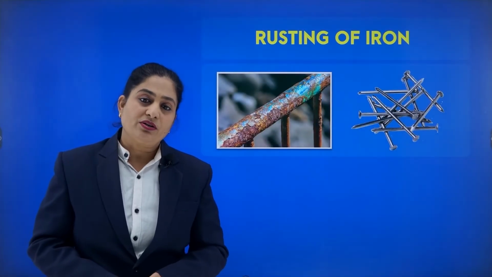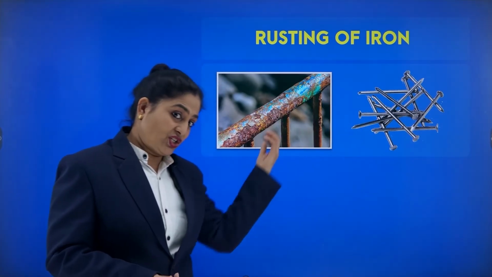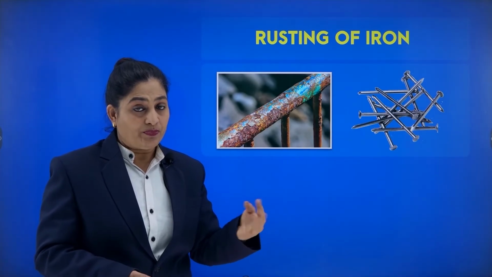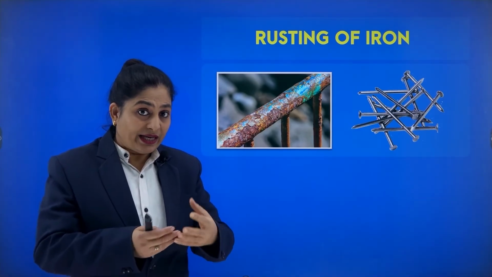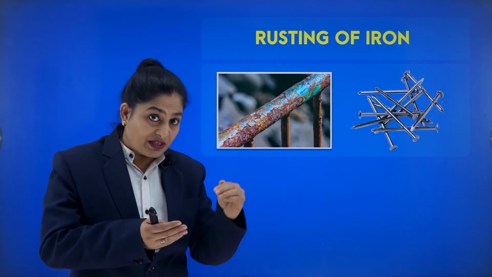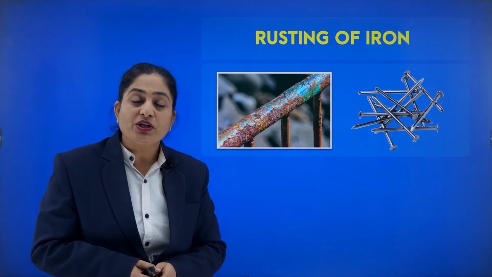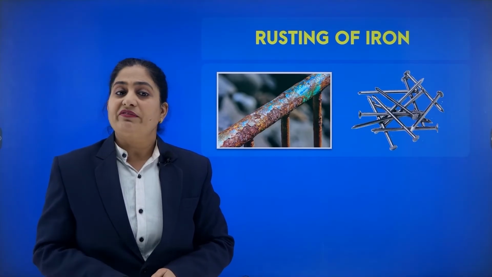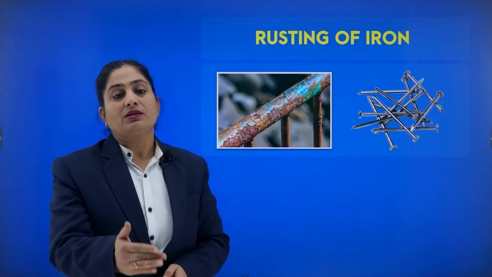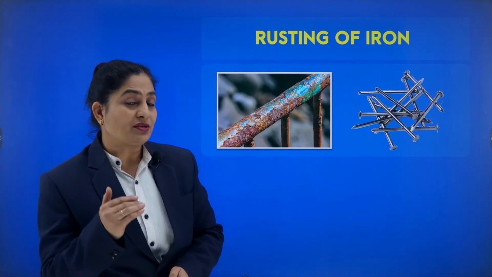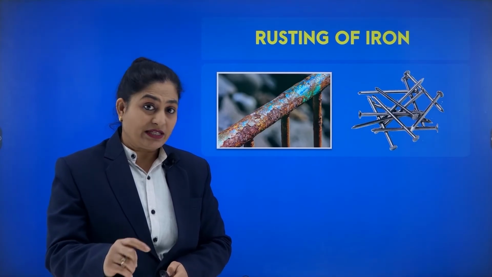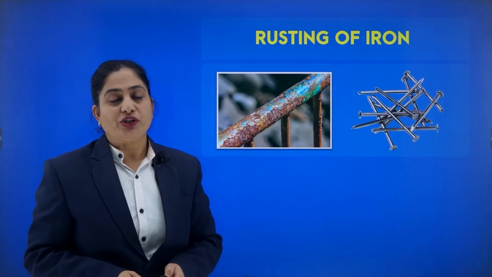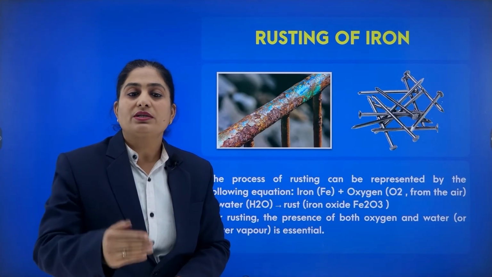So when we talk about rusting of iron, a good iron substance may change into something unwanted and undesirable that harms the surface of the metal. Day by day its surface is deteriorating and it goes off. That means its life is reduced just because of the formation of a new substance on the surface of iron that we call rust. Rust is nothing but a new substance formed on the surface of iron, and it takes place when iron is exposed to oxygen and moisture of the atmosphere. So this is how the rusting takes place.